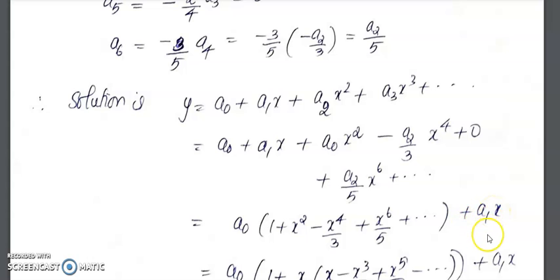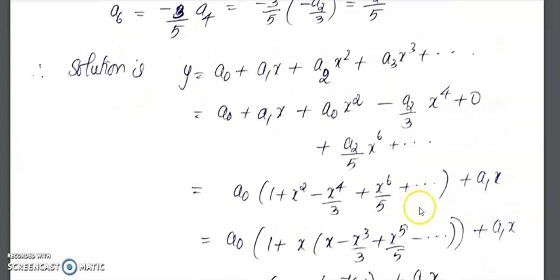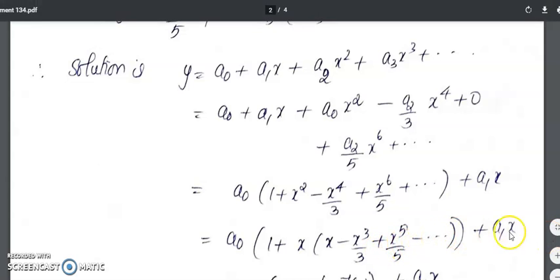Plus a1x. Now we are asked whether this series can be written in terms of some elementary function. So here I will get a0 into 1 plus x into, when I take x outside, x minus x cube by 3 plus x raised to 5 by 5 minus etc., plus a1x.